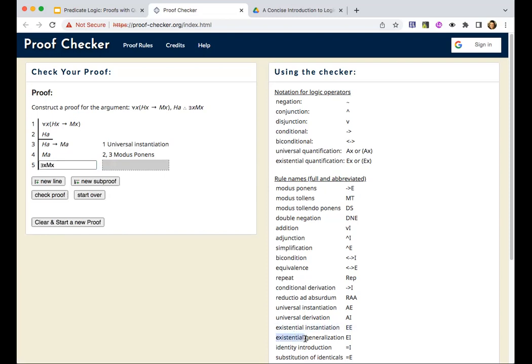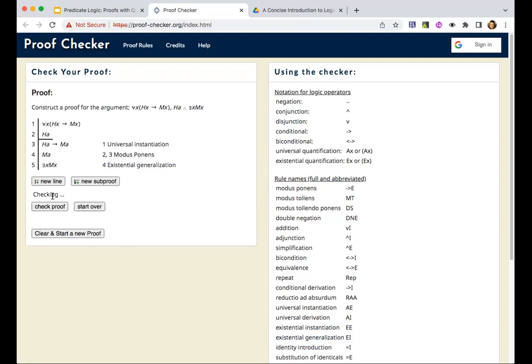We said existential generalization, or in other words, we're introducing. I is for introduction. We didn't have them before, and now we do. EI. And we only cite one line for this because we're only looking at line 4 and applying the rule to that. So if we know 4 is true, then we must also know that line 5 is true by existential introduction. Let's check our proof. Congratulations, proof correct.